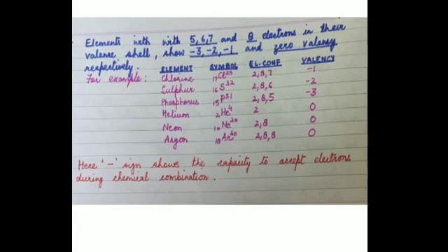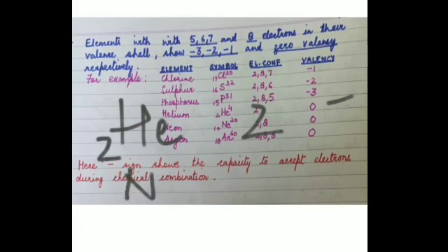That means you can see over here for helium, I have discussed this several times, 2 electrons in the first shell. That means its outermost shell electronic configuration is complete, so it has a valency of 0. Similarly we have neon. Neon is having how much? An atomic number of 10. Again it is having 2 and 8, 2 in the K shell and 8 electrons in the L shell. Again its outermost electronic configuration is complete, its valency is also 0.